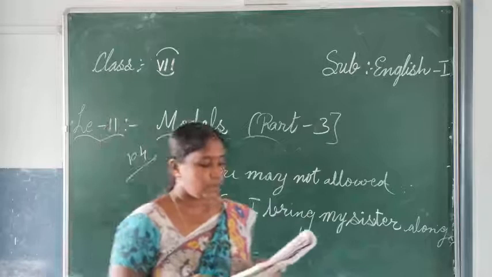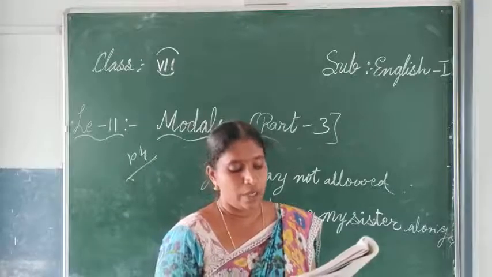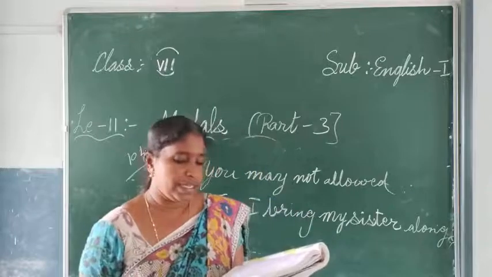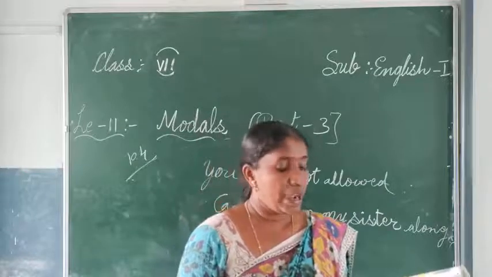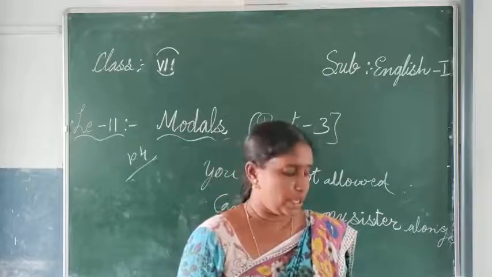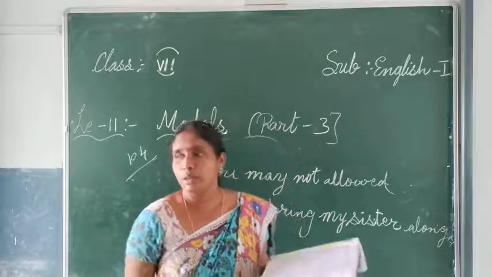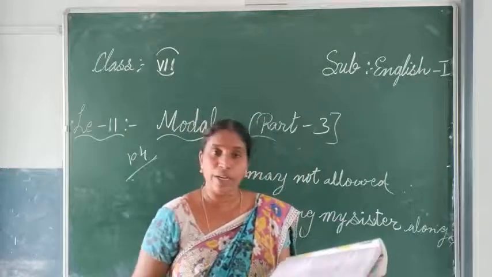The next one, is it possible to bring my cat along with me to the class picnic? So here also, formally seeking permission, a student asking the teacher. So you can say, may I bring my cat along with me for the students' picnic. You can use that at that time. So this is the way you can also try.